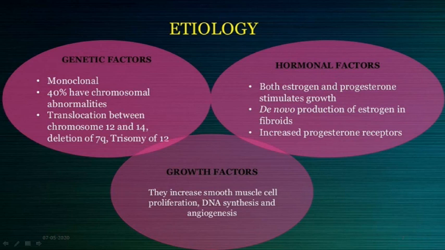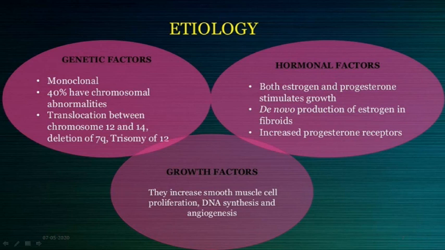Coming to the hormonal influence, both estrogen and progesterone have influence on the growth of the fibroid. De novo production of estrogen is seen in the fibroid tissue itself, with the receptors of estrogen in it, and to some extent the progesterone receptors are also increased in fibroid tissue.